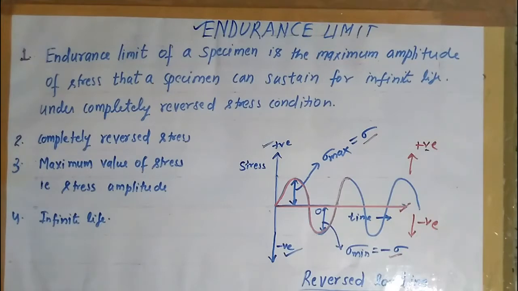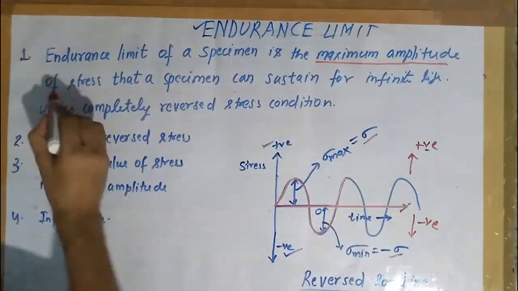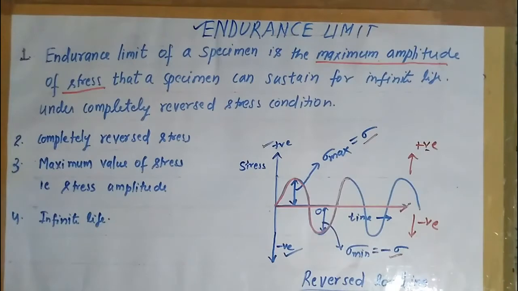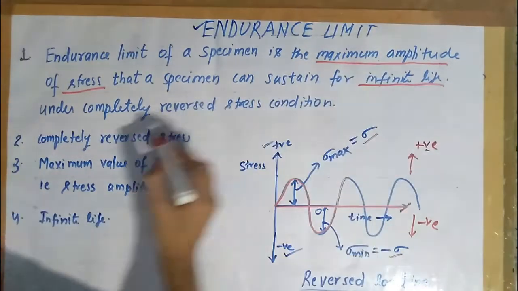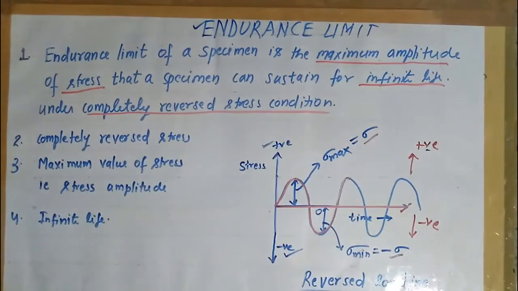Endurance limit of a specimen is the maximum amplitude of stress, that is, the maximum amplitude of stress that a specimen can sustain for infinite life under completely reversed stress condition. So there are three terms in this definition.